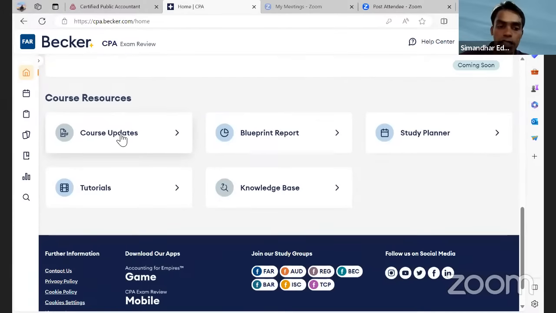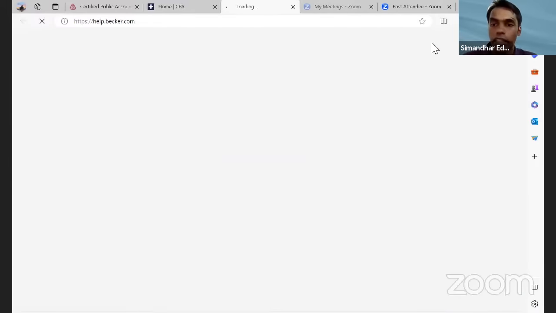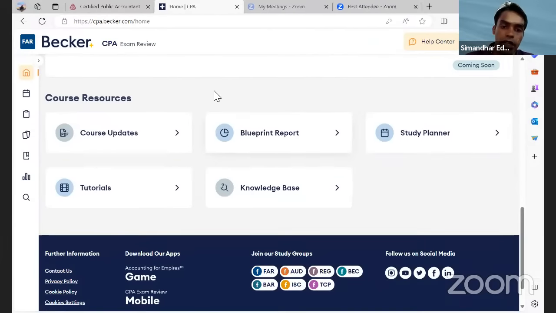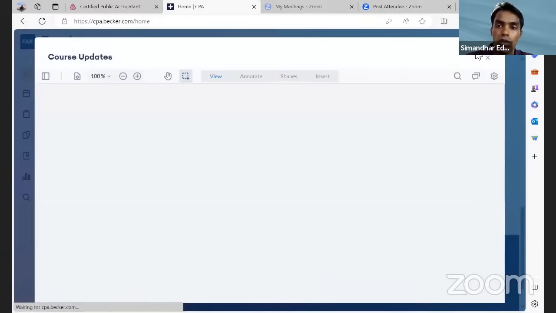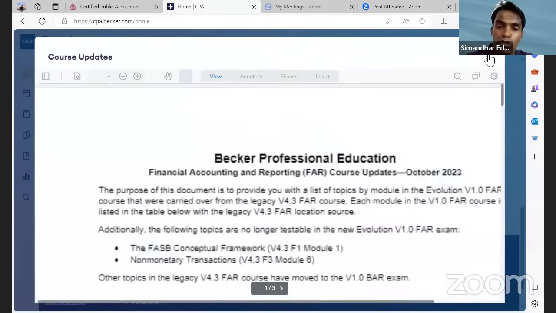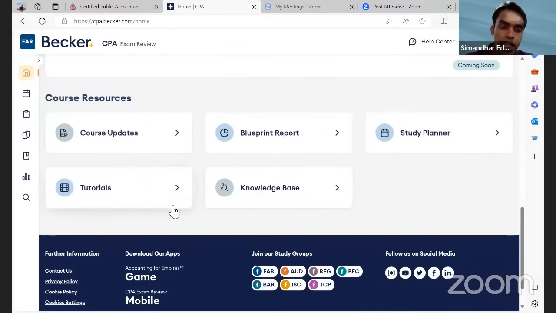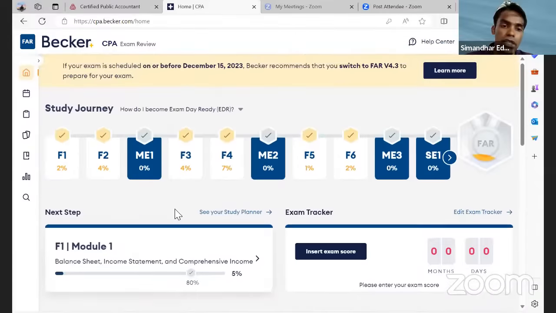Any course updates? You have a course update feature here, so you can go through a knowledge-based study plan, and you have a help center here also. If you don't want to ask questions to Simandhar faculties and want to ask Becker faculties directly, you can raise an academic request in the help center. You can also go through the course updates, any new changes that have come into the course. Each and everything is kept here, guys.